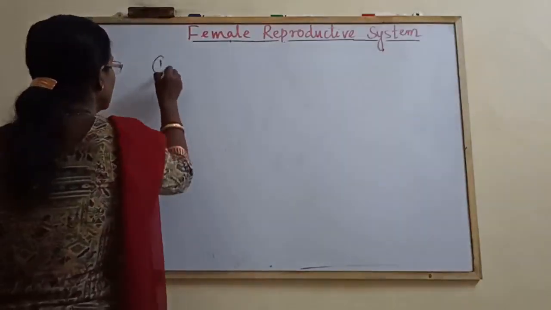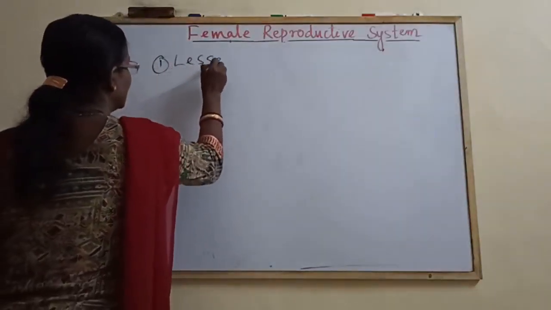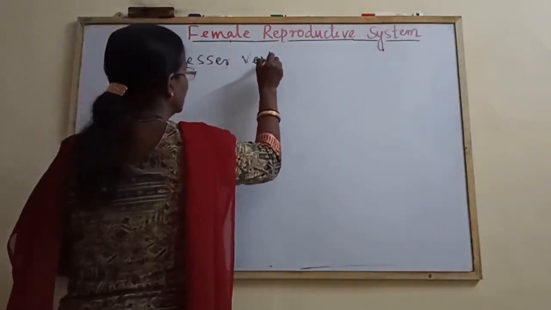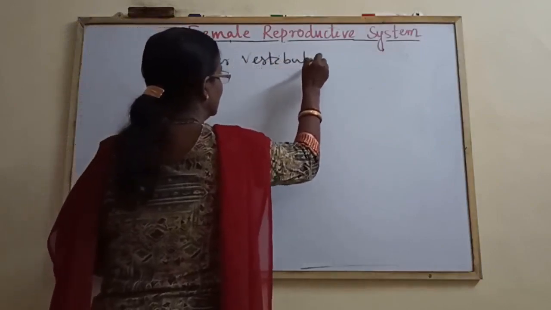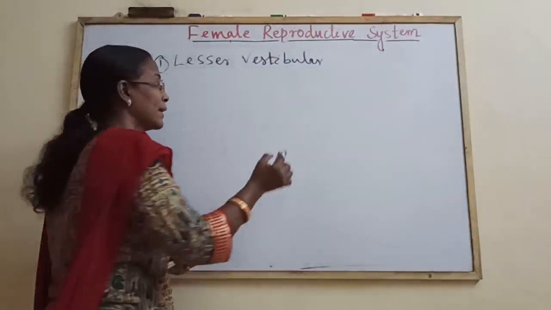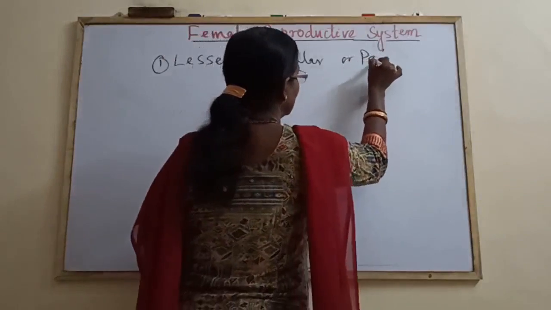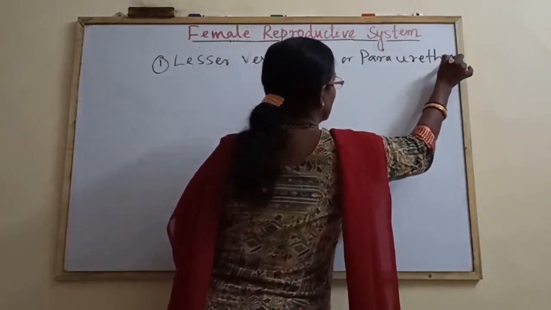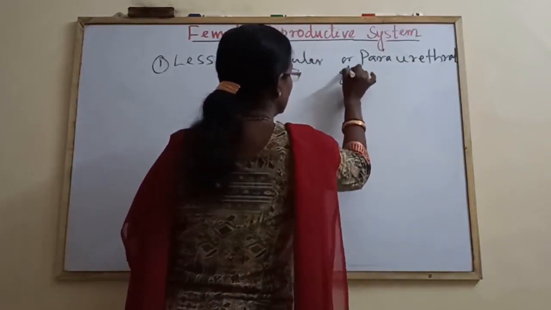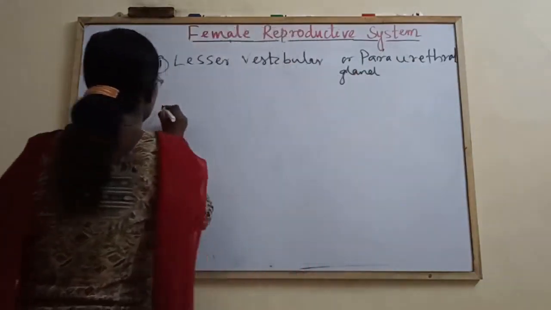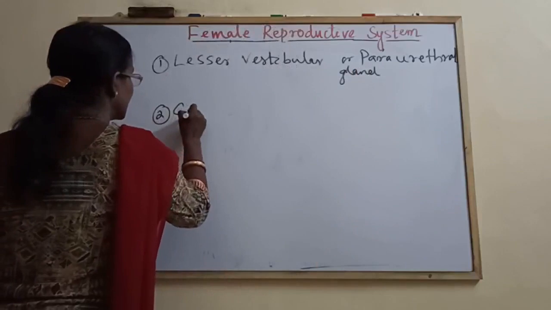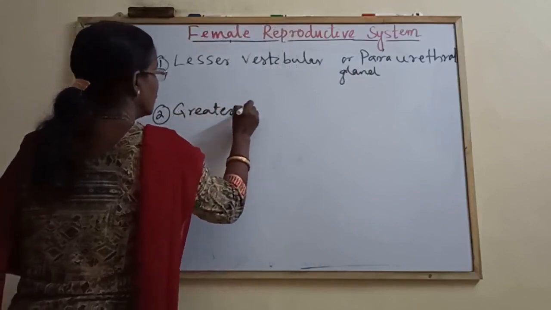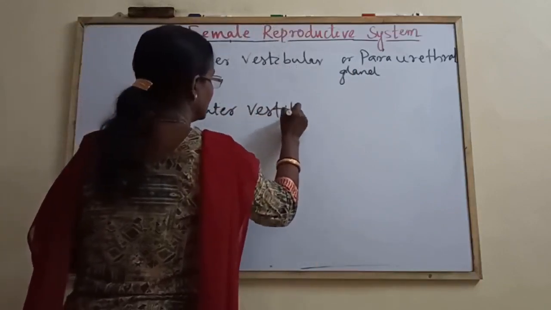First, the lesser vestibular gland, also known as the paraurethral glands. Second is the greater vestibular gland.